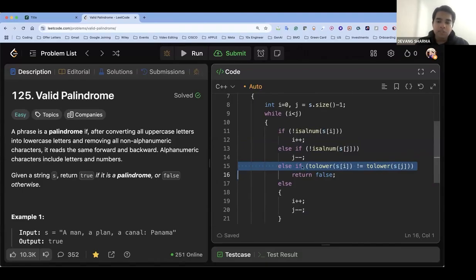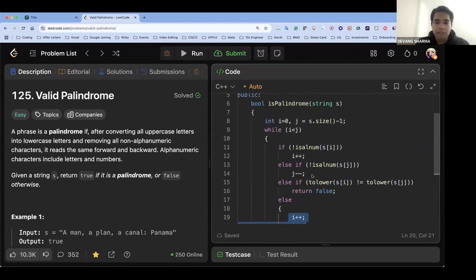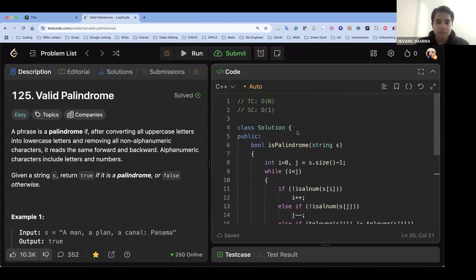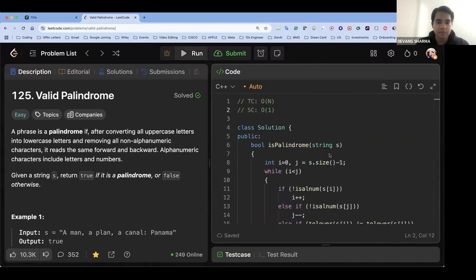Okay. So if both of them are alphanumeric, and if I convert them to lowercase, you can convert to uppercase also, totally up to you. If they are not matching, means they are not palindrome. Otherwise, if they are matching, I continue. I do i++, j--, and continue with that. In the worst case, it will take complete iteration. So time complexity is big O of n, space complexity big O of 1. Okay, I'm not taking any extra string.